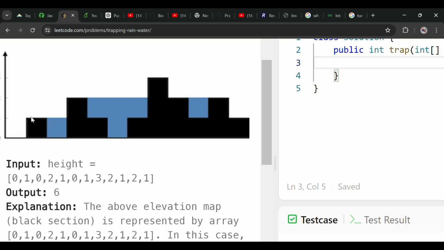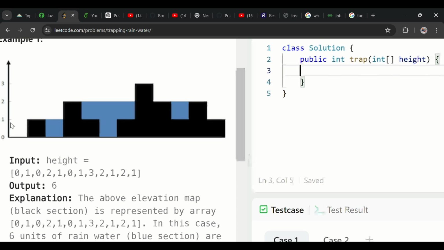And how much water can it store? It is limited by the minimum block. If you look here, it has a left block and a right block. The left block has width 1 and height 1, and the right block has height 2. So how much water will it contain? Obviously, whichever is the minimum block capacity. If I store water all the way up to 2, then it will fall down, and the rest, 1 width, it will store.